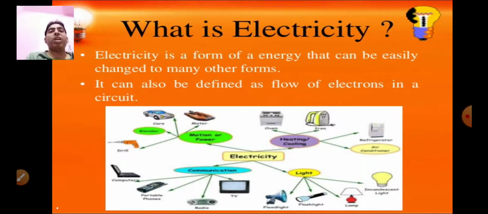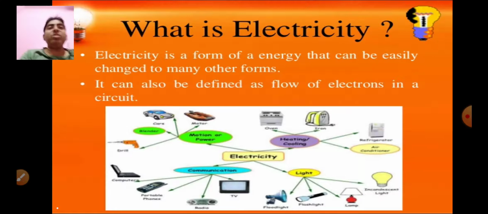Sometimes we use a torch to see at night. When we switch on the torch, the bulb glows. How does a bulb glow? The electric cells are the source of electricity in an electric torch. They supply electric energy to the bulb in a torch when the switch is pressed.